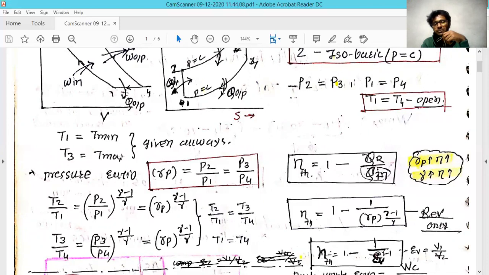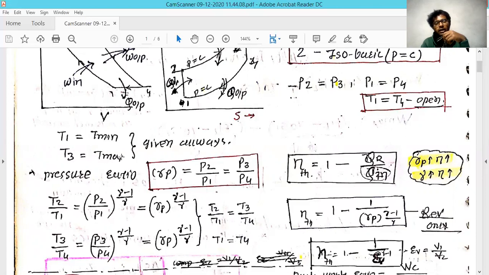It is denoted as T2 divided by T1 equal to P2 divided by P1 raised to the power gamma minus 1 divided by gamma. And P2 divided by P1 is nothing but the pressure ratio of your compressor. We have also seen that the expansion ratio and the compression pressure ratio are both the same.